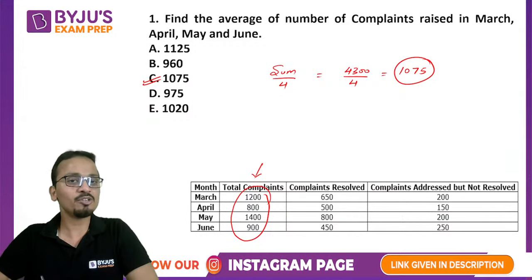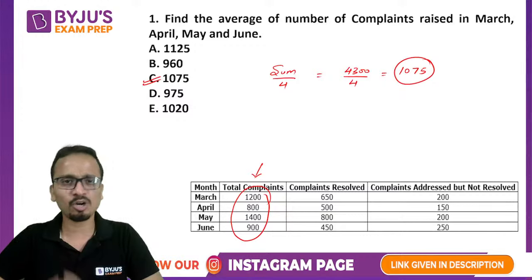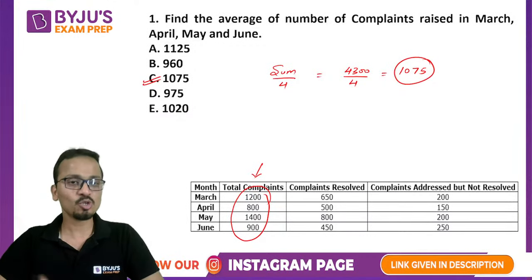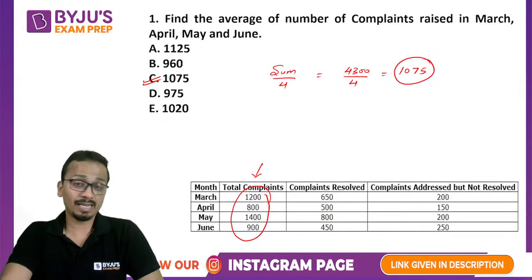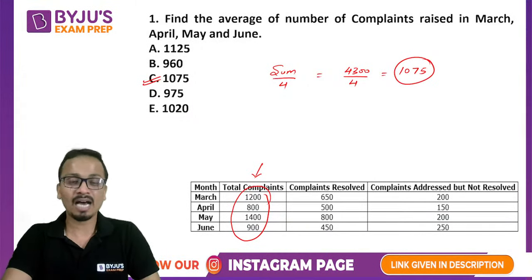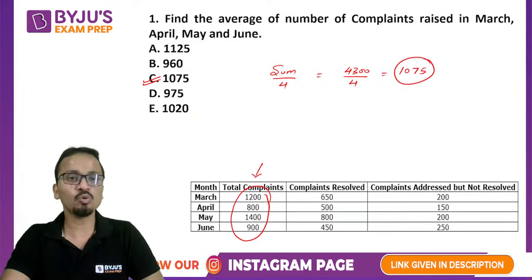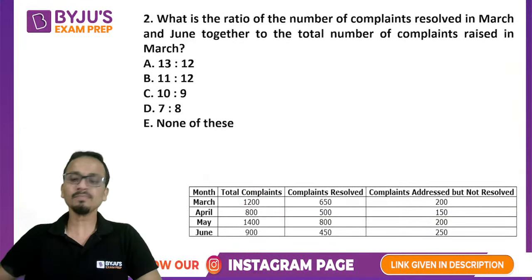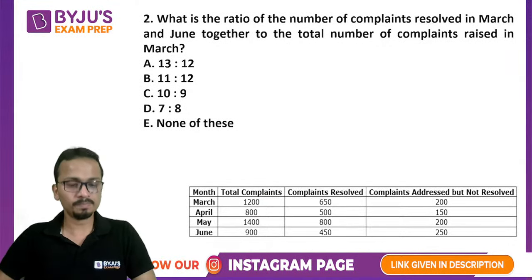Once again, I remind you that these are the actual questions that I've picked from the previous year papers of MAH CET. So you are looking at the actual level of difficulty of the examination, like the usual way I basically get in these sessions. Question number 2 on your screen now. Again, 30 seconds to all of you.